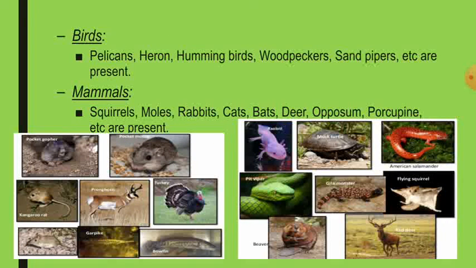Birds: nearly 39 families of birds are present here, which include pelicans, heron, hummingbirds, woodpeckers, sandpipers, etc. And mammals like squirrels, moles, rabbits, cats, bats, deer, opossum, porcupine, etc. are present in the Nearctic realm. You can see in this image the fauna present in the Nearctic region. So this is about the Nearctic realm.